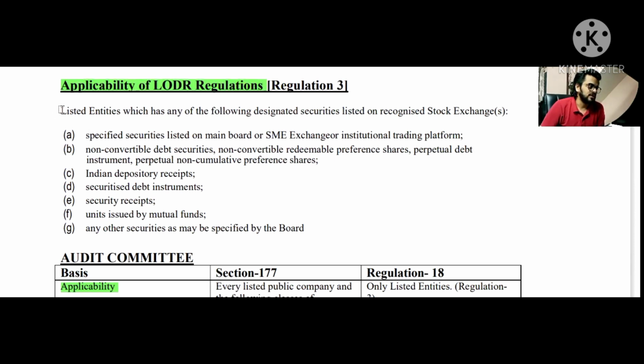So the first point says that the listed entities which has any of the following designated securities listed on recognized stock exchange, that is NSE or BSE, and if the same have been listed, the A to G points are the names of the securities that are mentioned here.